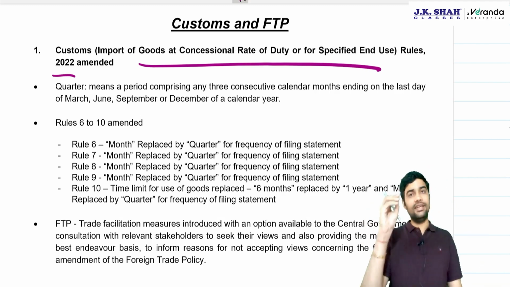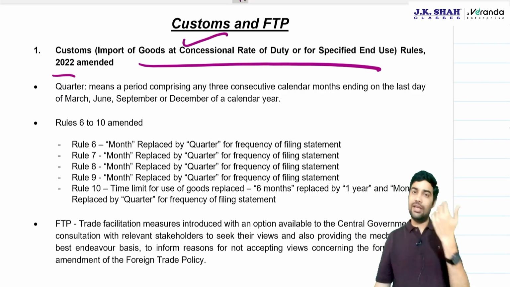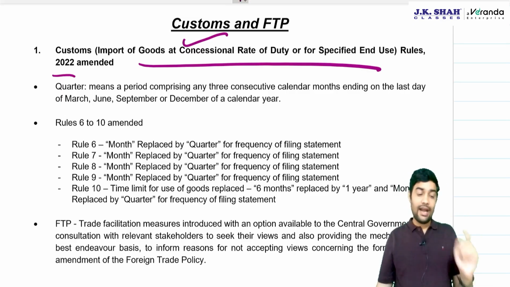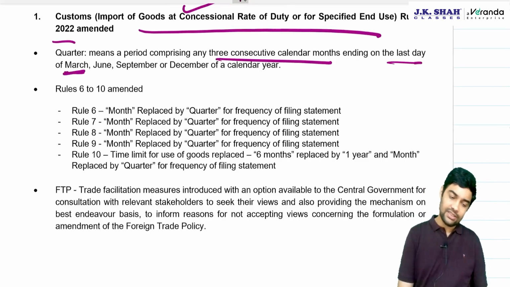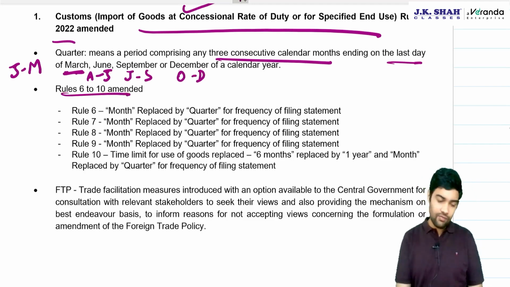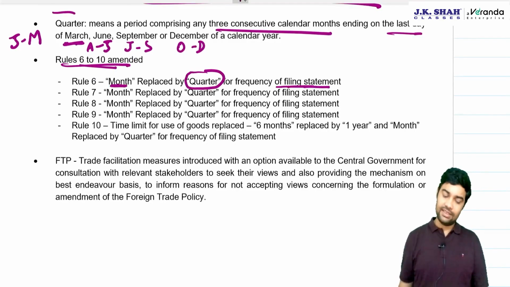All the activities in this import of goods at concessional rate of duty have now become quarterly. Wherever month was written, it has been replaced by quarter, and they have defined quarter. Quarter means 3 calendar months ending on the last day of March, that is January to March, April to June, July to September, October to December. Plus, in your textbook, you'll find rules 6 to 10. Month you will replace by quarter for the frequency of filing the statement.